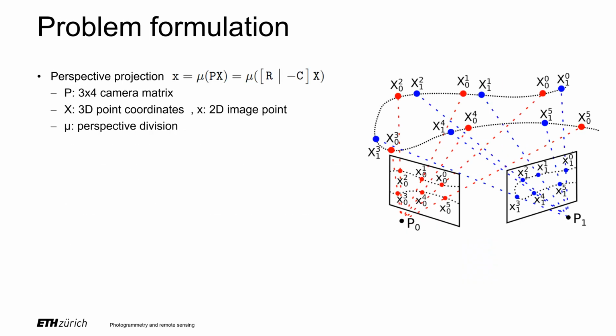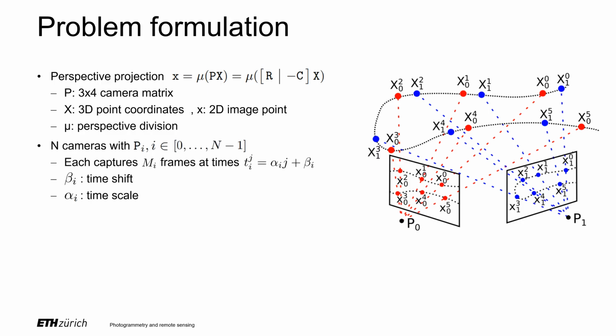In our problem, we observe a moving object that is captured by multiple cameras. The object's immediate 3D position, denoted capital X, is projected by perspective projection into a 2D image point. We have n cameras, each described by the parameters of a 3x4 camera matrix Pi.